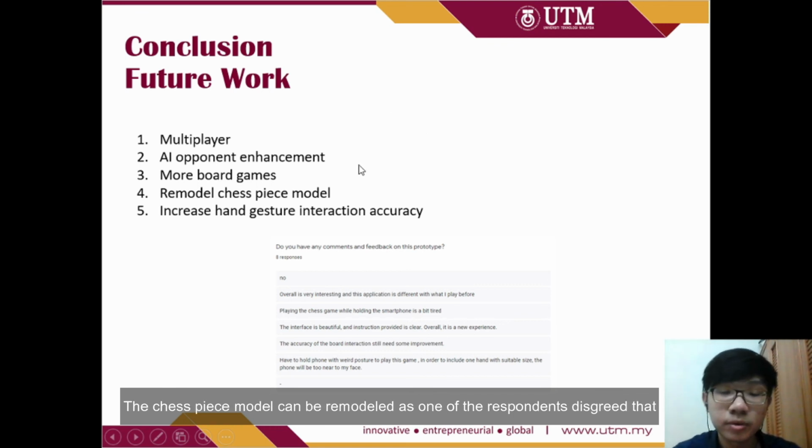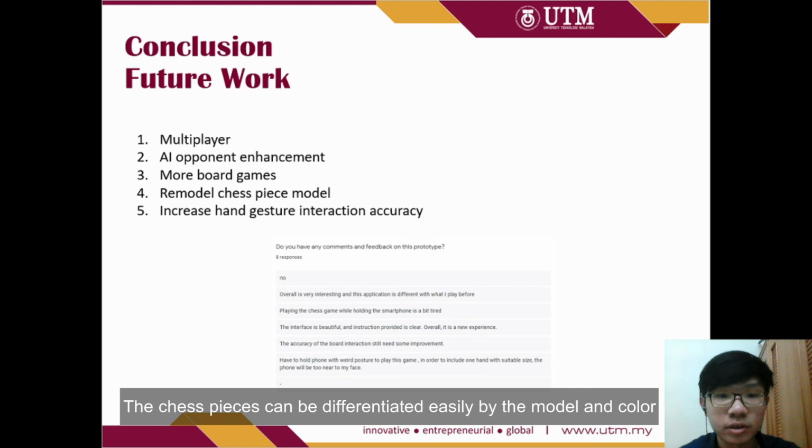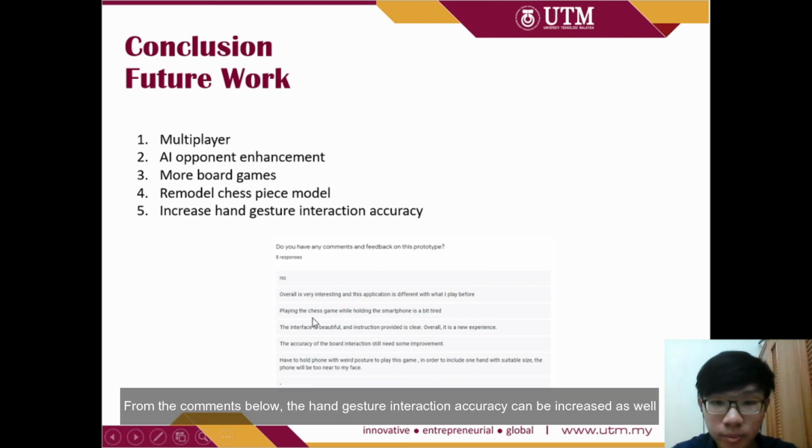The chess piece model can be remodeled, as one of the respondents disagrees that the chess piece model can be differentiated easily by the model and the color. From the comments below, in the future the hand gesture interaction accuracy can be increased as well.